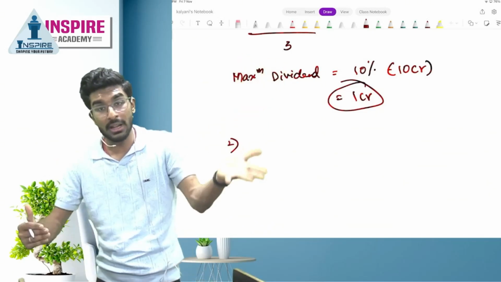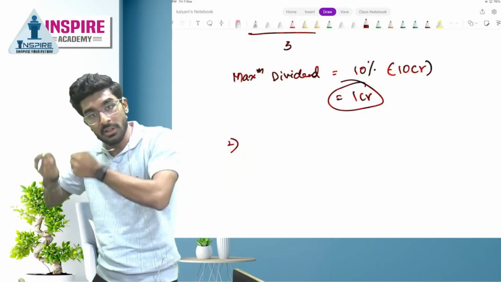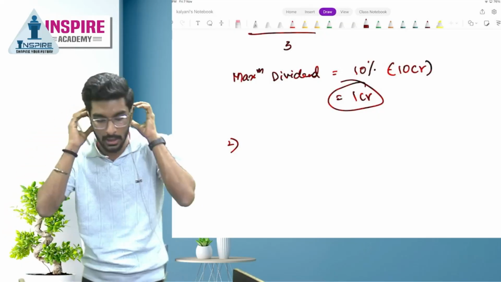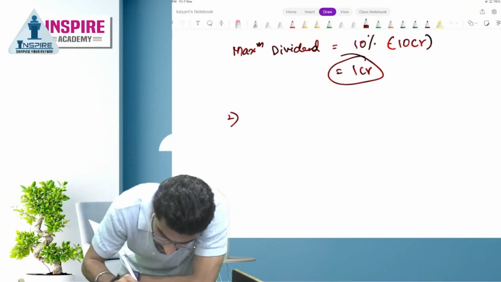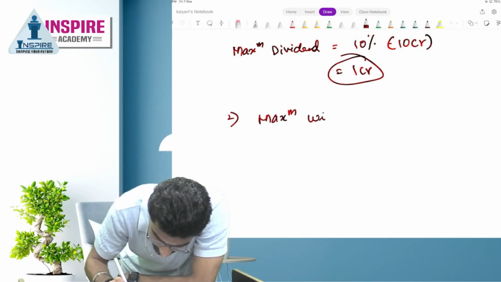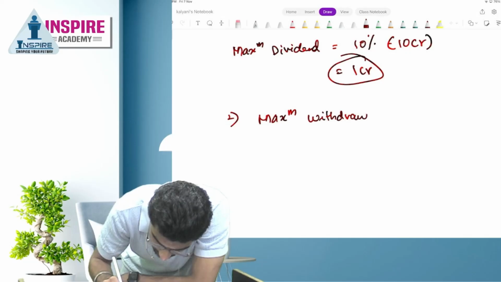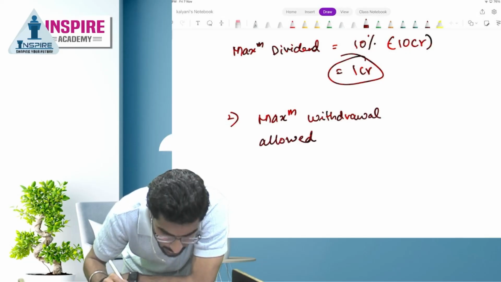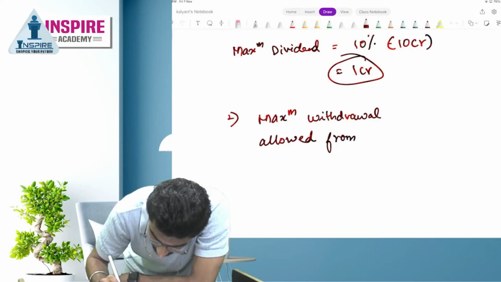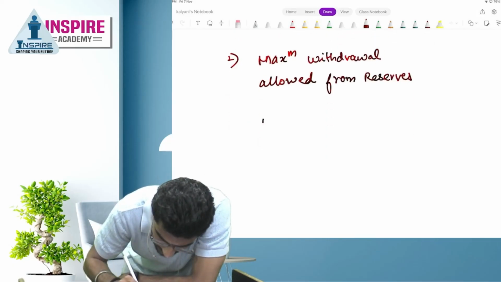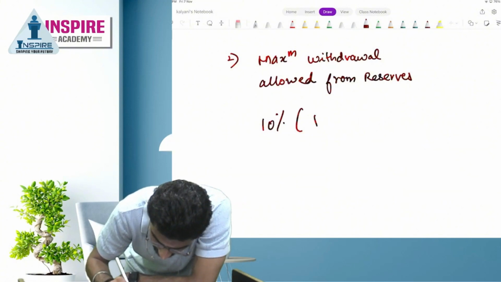But actually, this amount needs to be withdrawn from somewhere, right? Now let's understand the maximum amount we can withdraw from the general reserve. The maximum withdrawal allowed from reserves is 10% of paid up share capital plus free reserves.